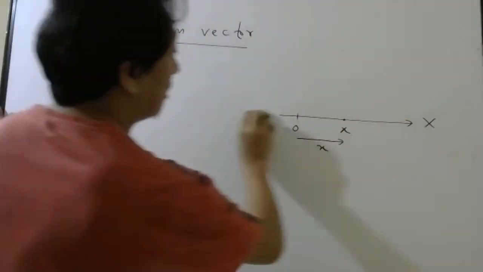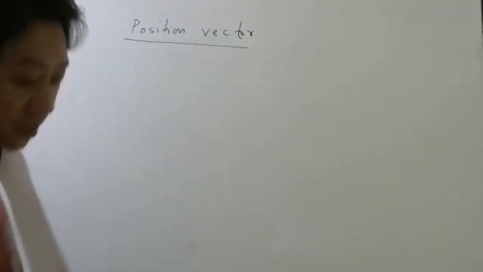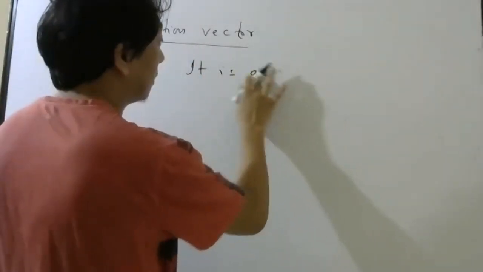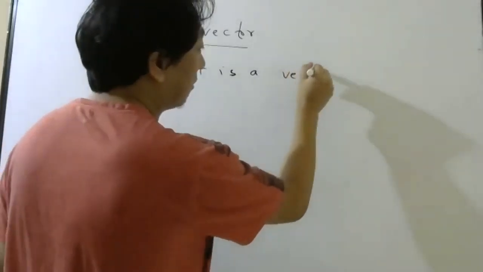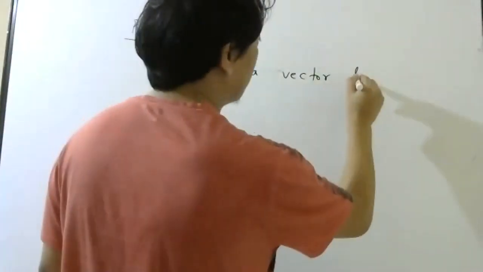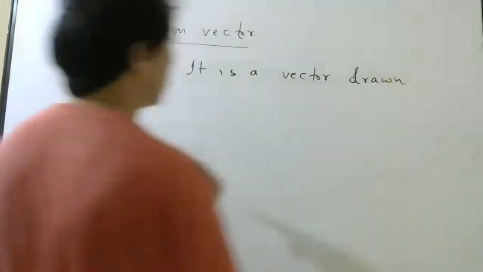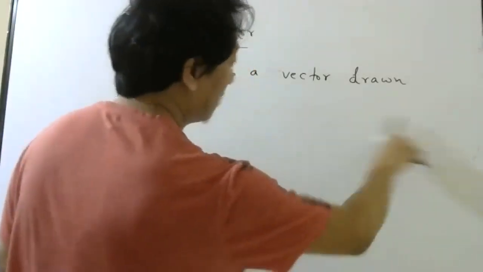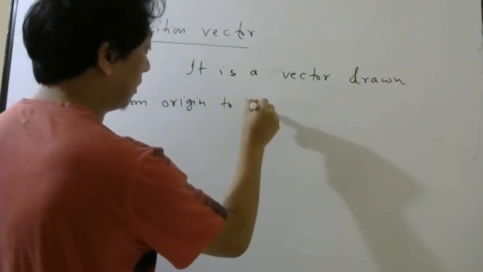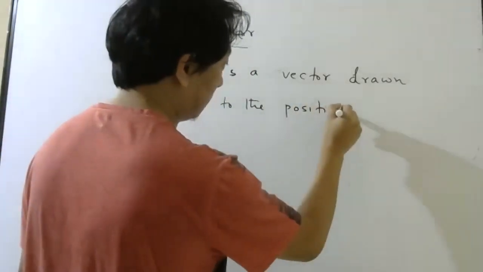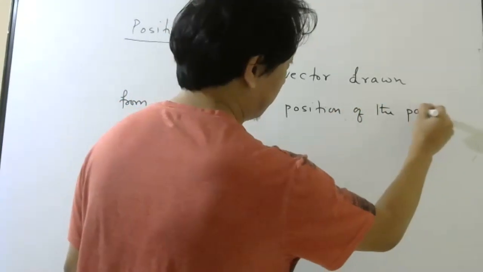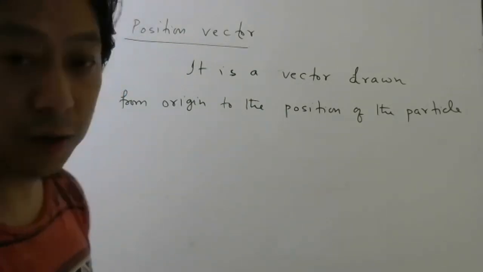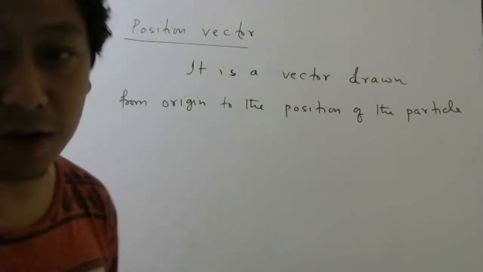So now I have to study first something called position vector. So what is the meaning of position vector? It is a vector. Please write down, this may come for 1 mark definition also. It is a vector drawn from origin, just like this vector I made, drawn from origin to the position of the particle. So what is position vector? It is a vector drawn from origin to the position of the particle.